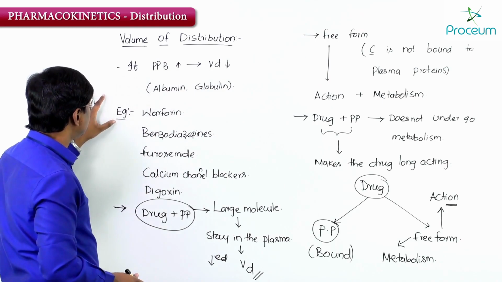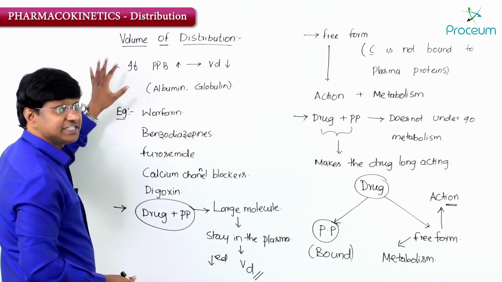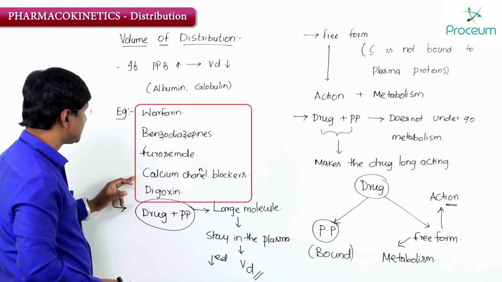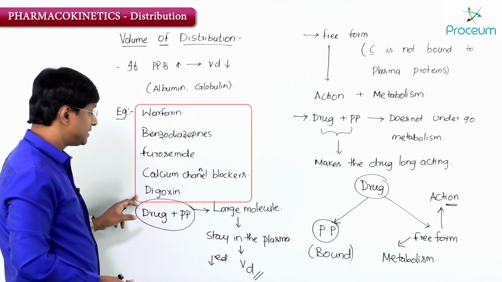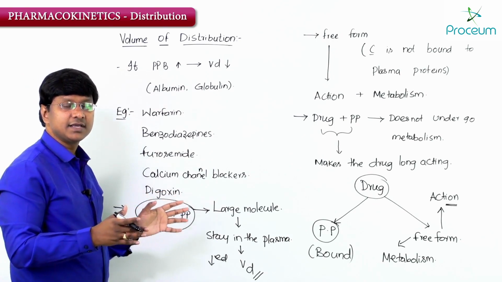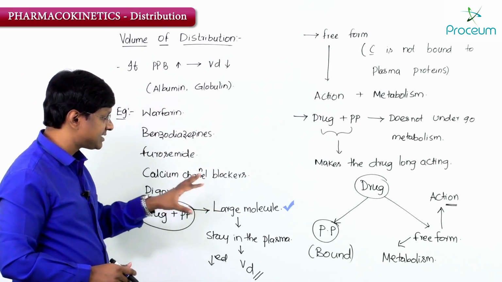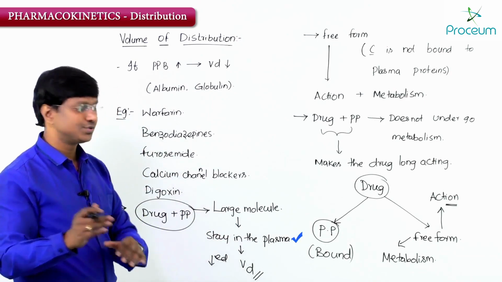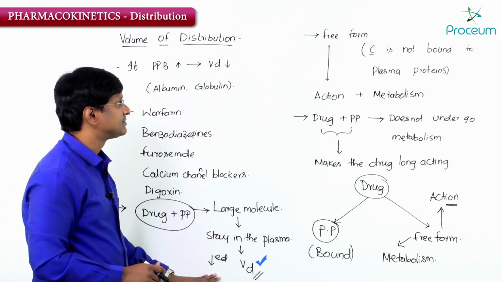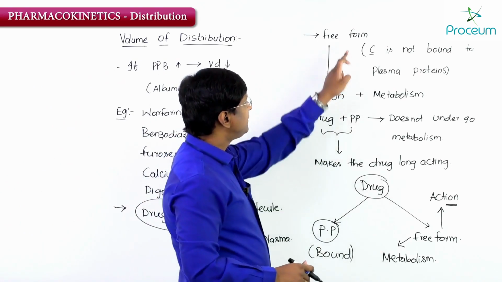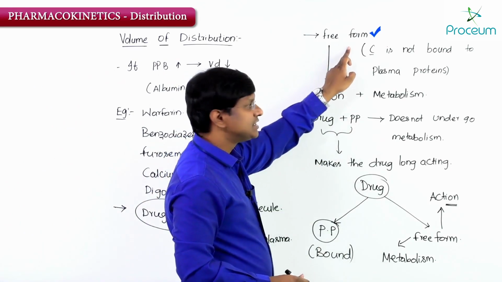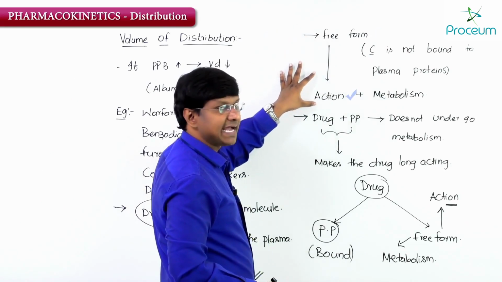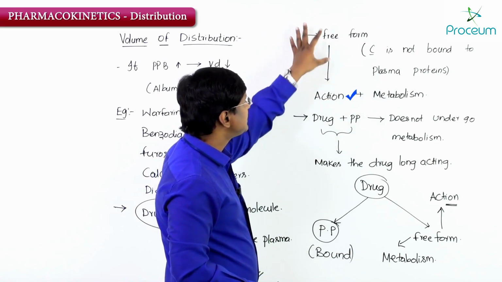The drugs which have high plasma protein binding capacities are warfarin, benzodiazepines, furosemide, calcium channel blockers, as well as digoxin. Once the drug is bound to the plasma protein, it behaves as a large molecule and will stay within the plasma. It will not go into the tissues, so the volume of distribution is less. Free form means the drug which is not bound to the plasma protein. This is the one which will show the action of that particular drug.